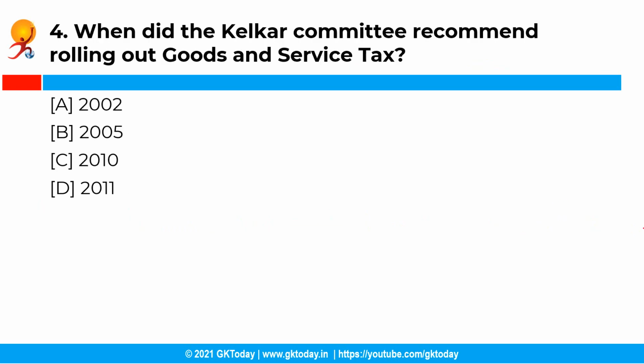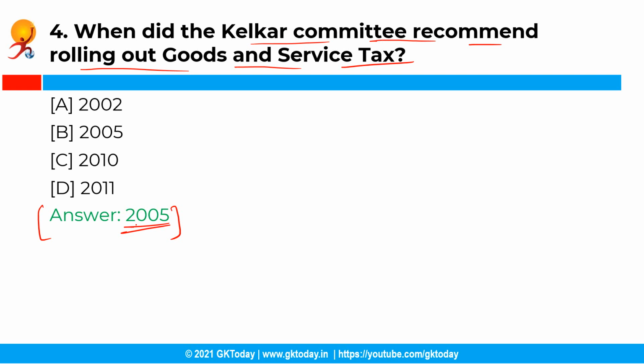Now the next question is, when did the Kelkar committee recommend rolling out goods and service tax? So you have the following options and the correct answer is option B, that is in the year 2005. So in the year 2002, the Vajpayee government constituted a committee to recommend tax reforms under Vijay Kelkar, right? And in the year 2005, keeping in mind the suggestions of the 12th Finance Commission, the committee recommended rolling out goods and service tax.